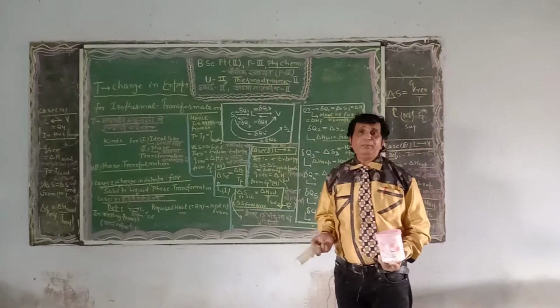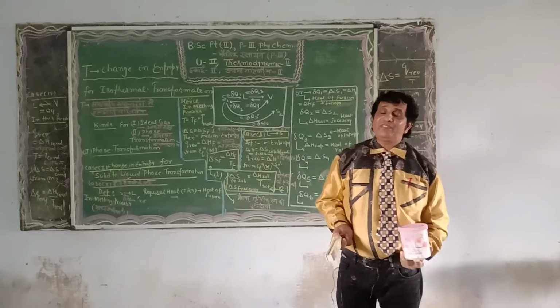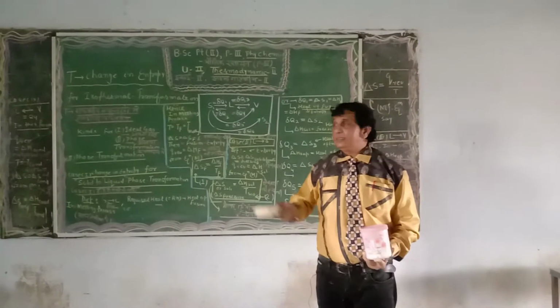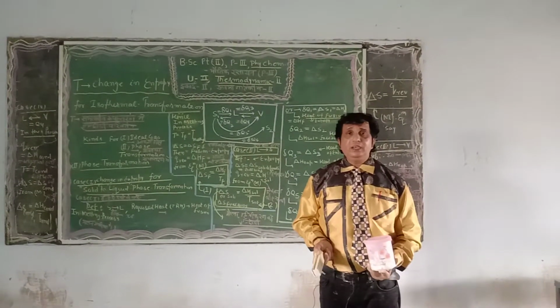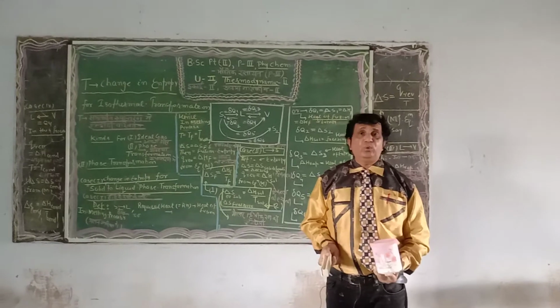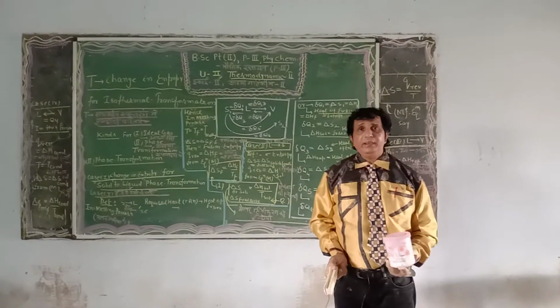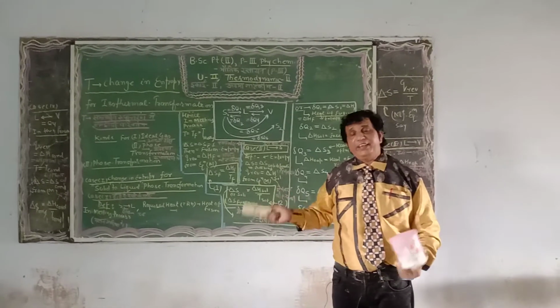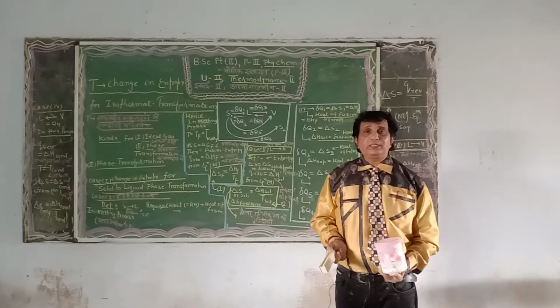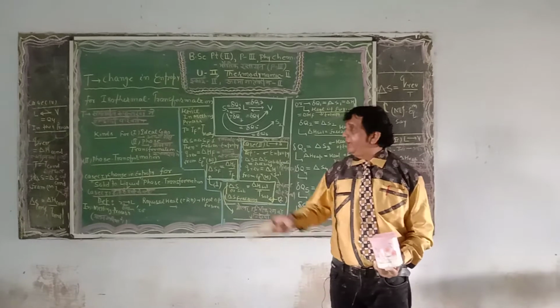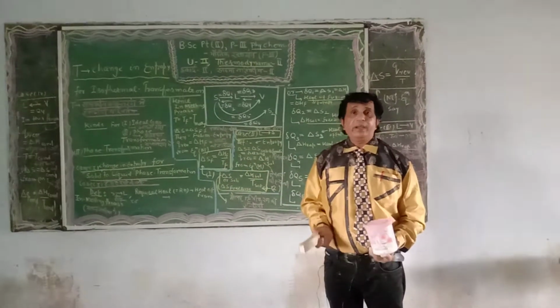In this diagram, in this lecture today, I will calculate the change in entropy, required heat and enthalpy, and define entropy for the various phase transformations.